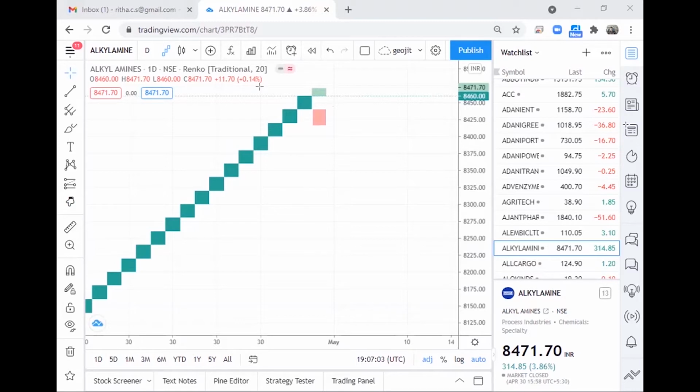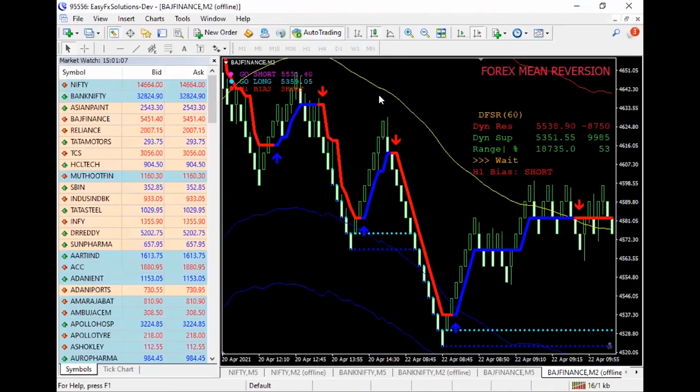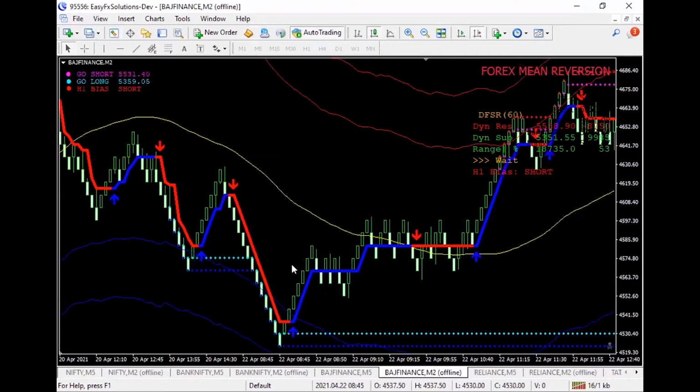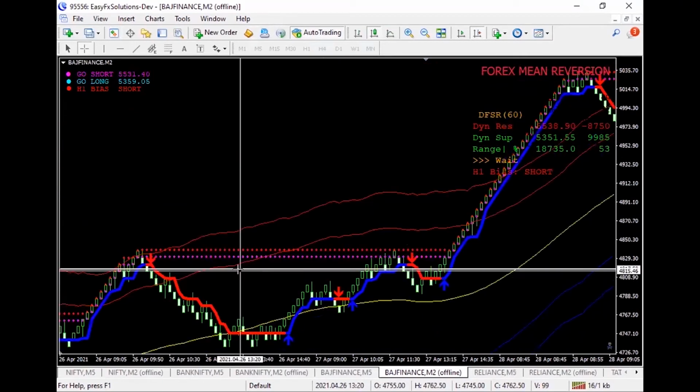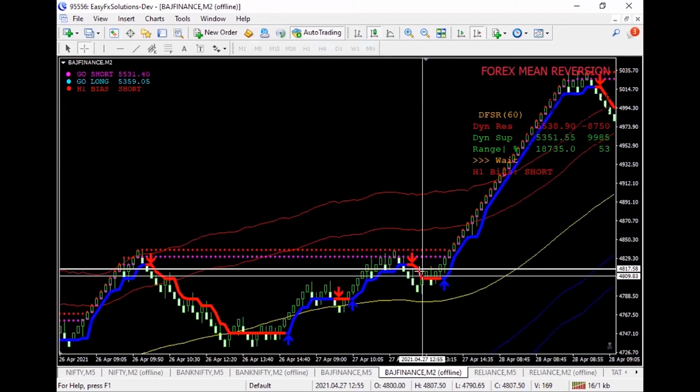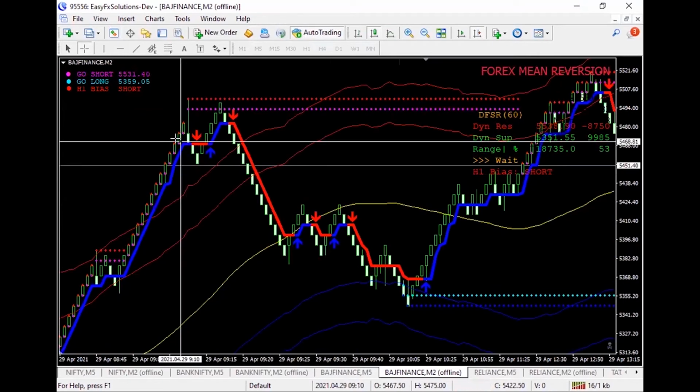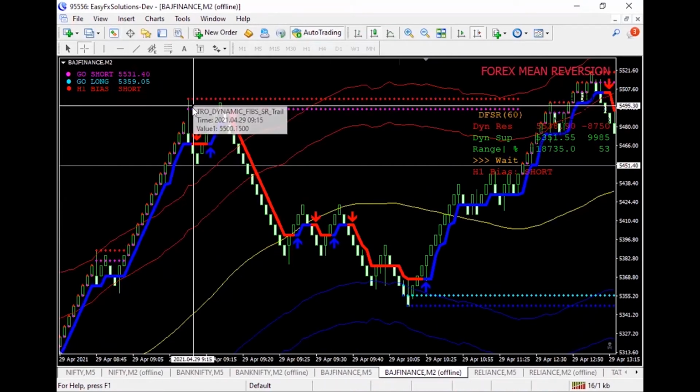So this can be eliminated by using a very good software which is called MetaTrader. In the MetaTrader software, the Renko bricks are programmed in such a way that it will not get repainted, but it will be showing a kind of shadow. If the market had moved up to this particular level and it started bouncing back, it will show in terms of a shadow.